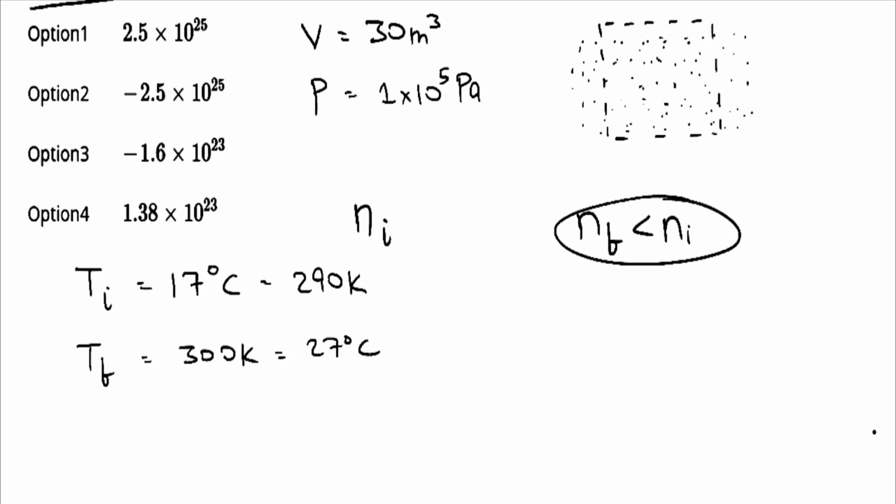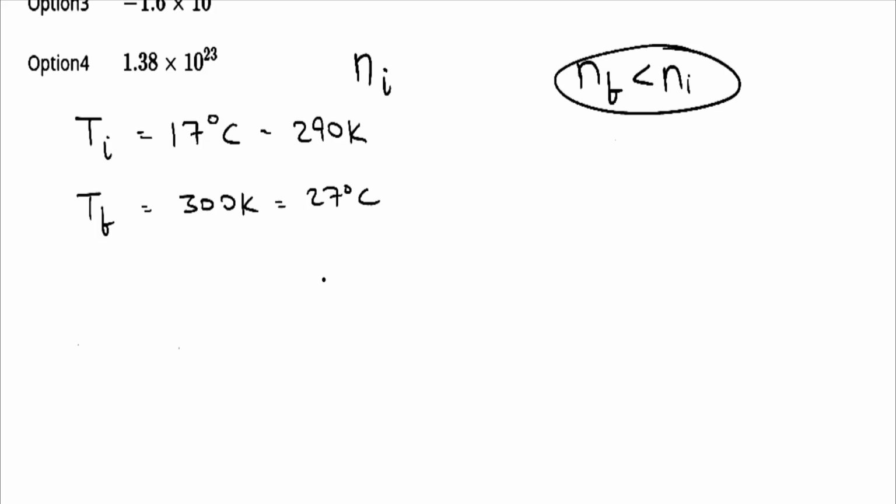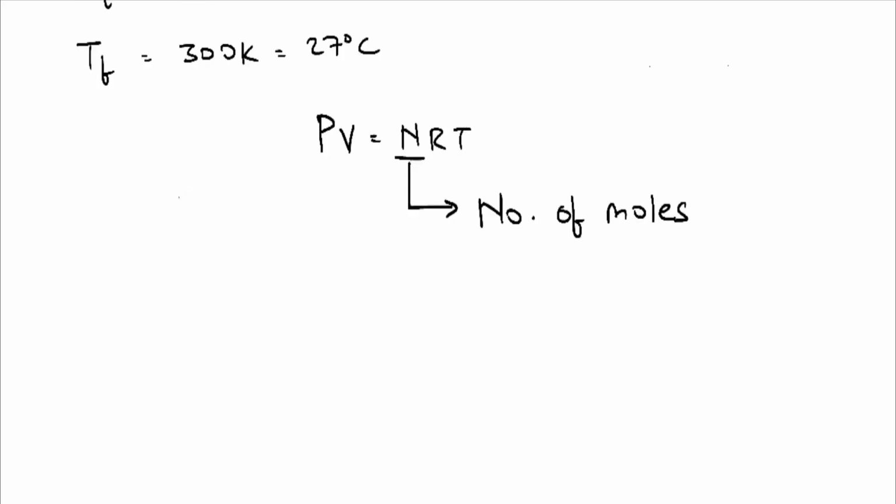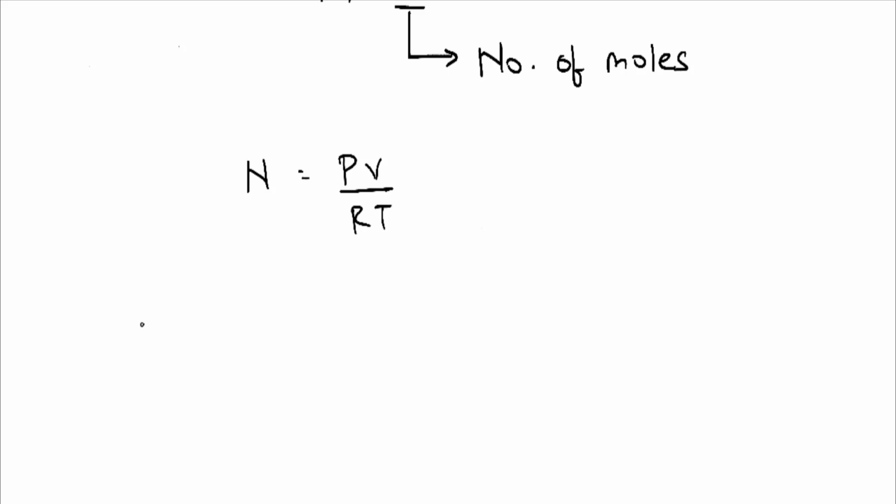Nf minus Ni can be calculated using the ideal gas equation, which is PV is equal to capital N RT, where capital N is the number of moles. The number of moles N can be written as PV by RT. So for the initial condition, that is at 17 degrees Celsius, N initial will be equal to P initial V initial upon R into T initial.